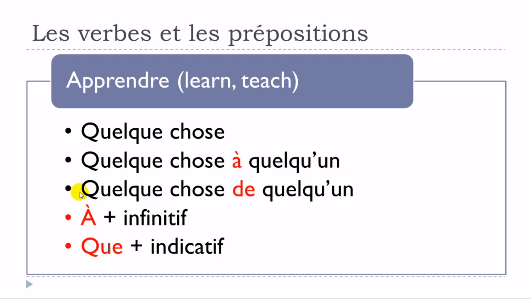Okay? Structure suivante, apprendre quelque chose de quelqu'un. Okay, so in that case, this structure would be connected to the learn meaning. Apprendre quelque chose de quelqu'un. Okay? Apprendre à plus infinitif. Okay, so the verb that you should put after should be at the infinitive form, so the basic form of the verb. Apprendre à plus infinitif. And then apprendre que plus indicatif. Be careful, it's not because we're using this que that it should be followed by the subjunctif. No, no, no, no, no. In that case, you should put indicatif.